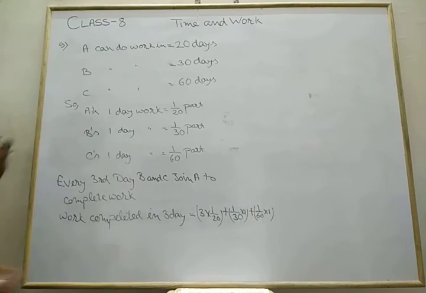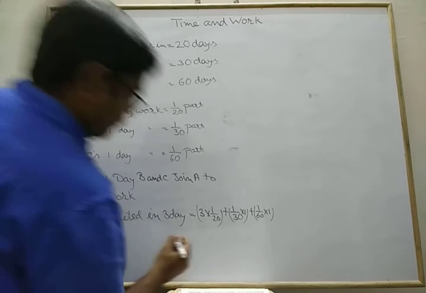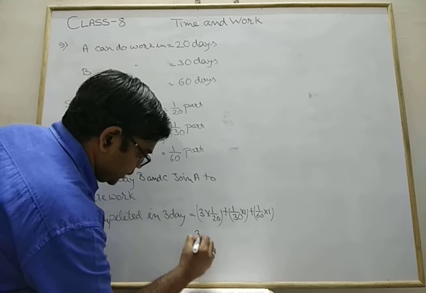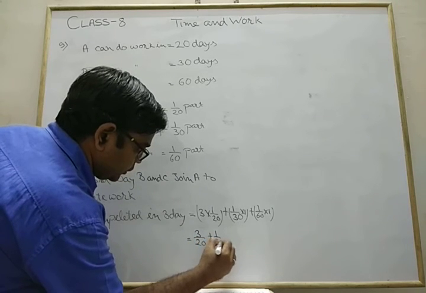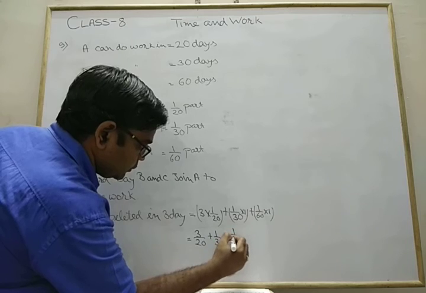When we try to solve this one, the expression looks like 3 upon 20 plus 1 upon 30 plus 1 upon 60.